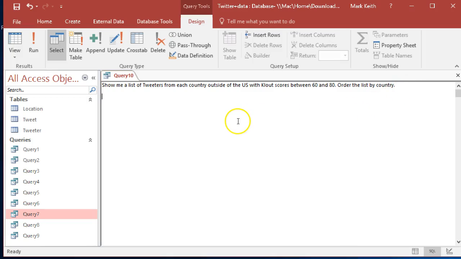Okay, show me a list of tweeters from each country outside of the US with clout scores between 60 and 80, ordered by country. This looks like practice of stuff you've already learned, so let's do this quickly. Select. I'm going to include their name and their clout score, just so it doesn't tell us exactly what to list.